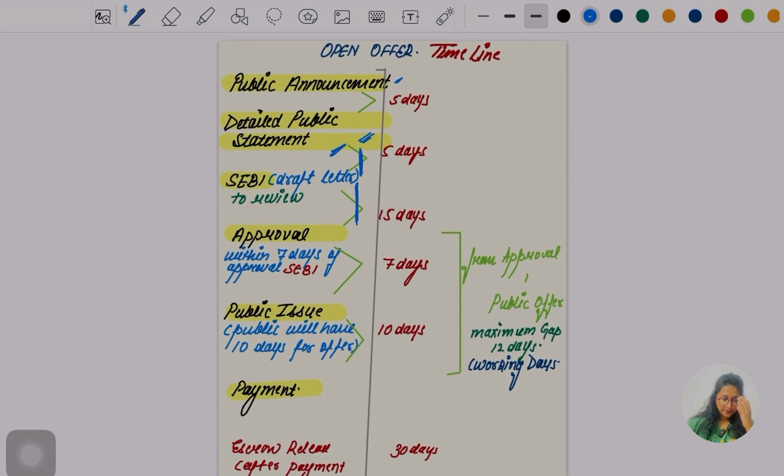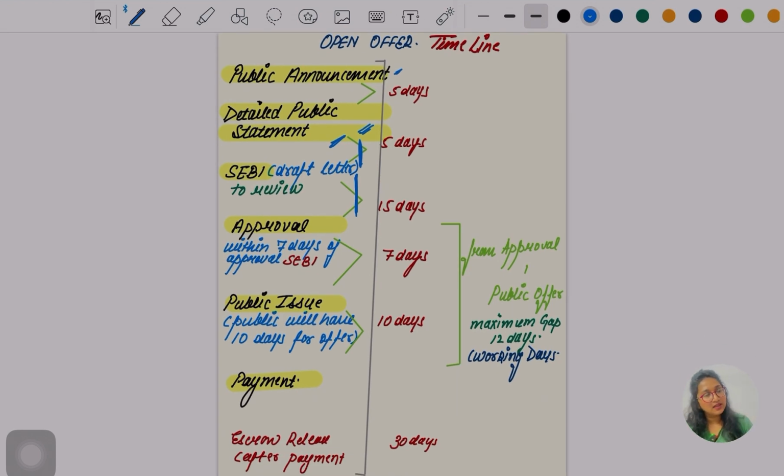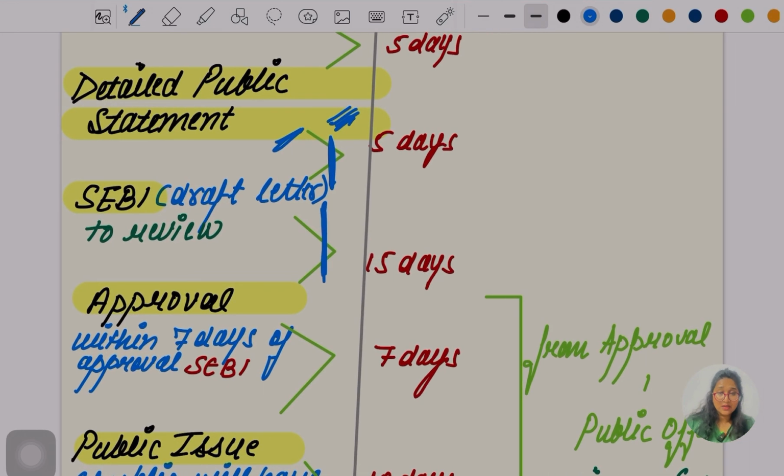Did you understand this much? Let me say it again, okay. First what was it? Open offer. Then public announcement is made. From this public announcement, the detailed public statement is to be released within 5 days of the public announcement, okay. Then again within a further 5 days, what do we have to give SEBI? The draft has to be sent, okay. That draft letter is given to SEBI to review it. Then SEBI is going to approve it within 15 days.